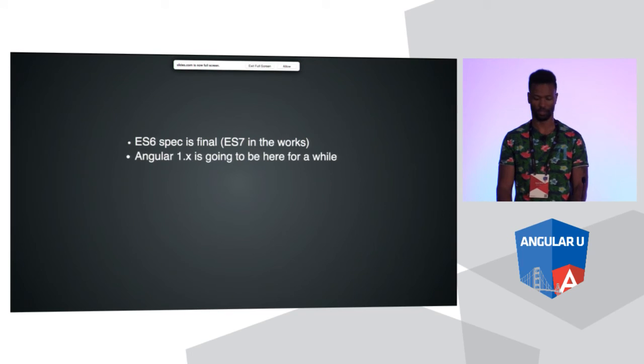Angular 1.x is going to be here for a while, so that doesn't mean you should forget about it. And if you want the experience of writing with newer things in your current Angular applications, this is another reason why you should use ES 2015.